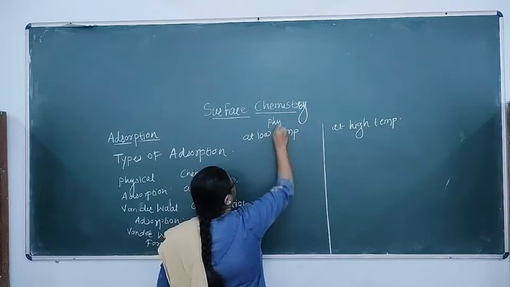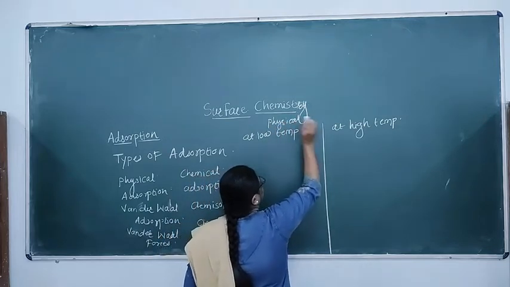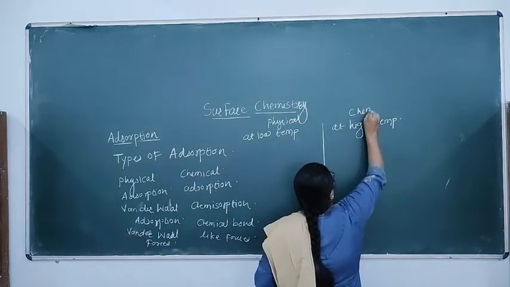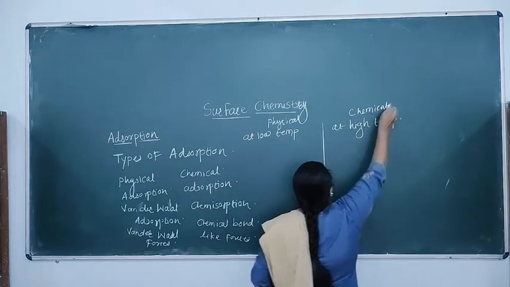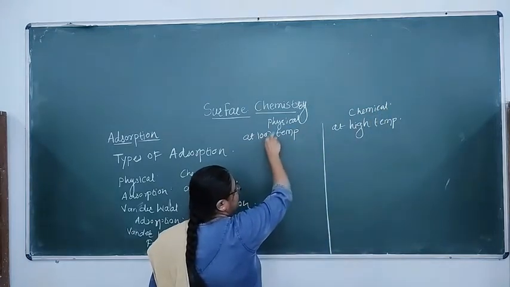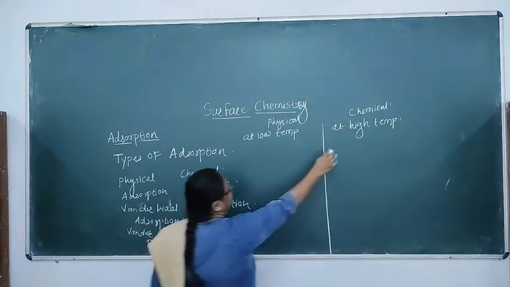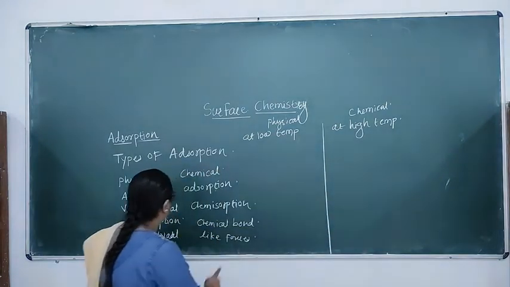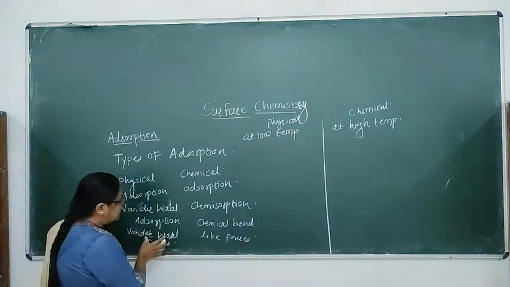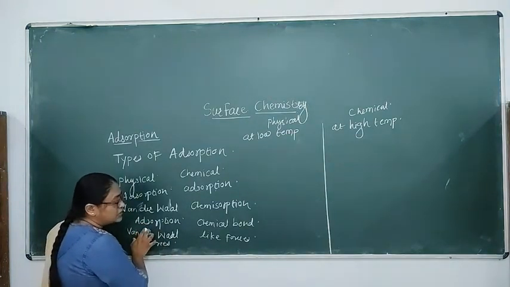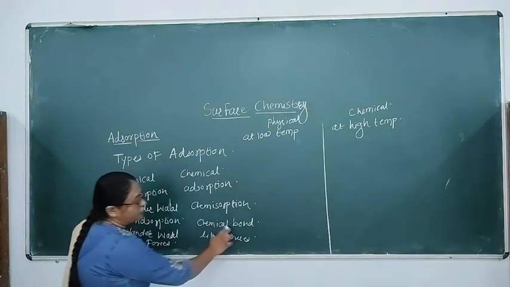This is physical adsorption and this is chemical adsorption. This can occur at low temperatures, below the boiling point of the adsorbate. This can occur at high temperature. The first point of difference is the type of forces. Here van der Waals forces are there, here chemical forces are there.